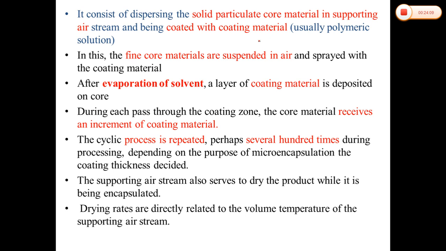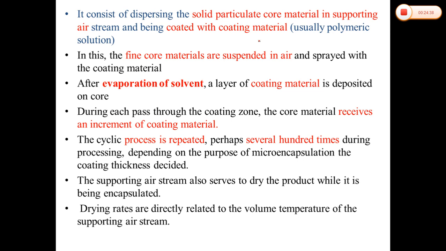The air suspension process offers a wide variety of coating material candidates for microencapsulation. The process has the capability of applying the coating in the form of solvent solutions, aqueous solutions, emulsions or dispersions, ranging in capacity from pounds to 900 pounds.